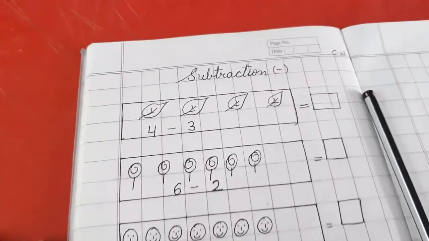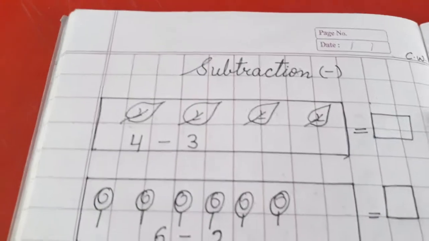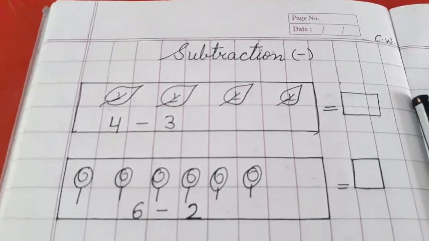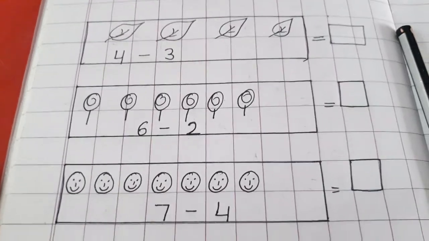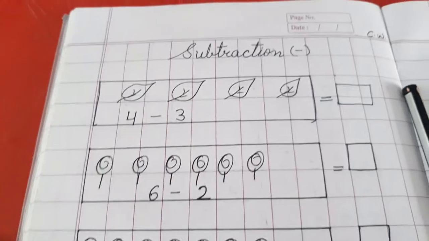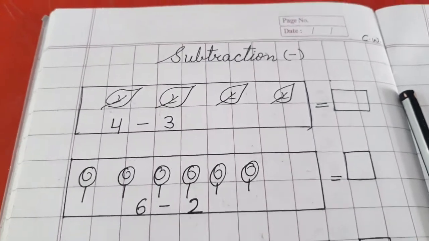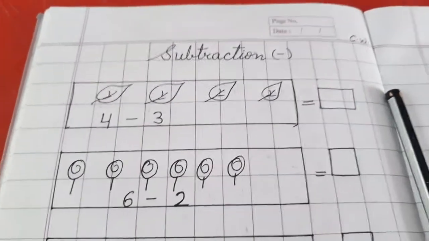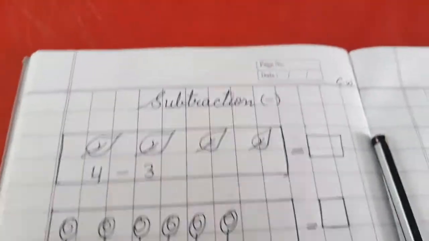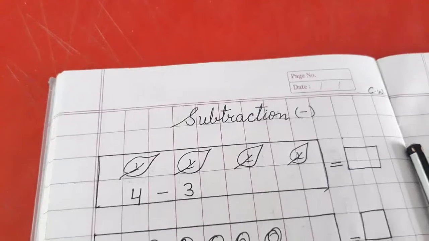So class, now see, I have drawn some pictures like this in my notebook today. Can you see? Leaves, lollipops, smiles, then we have candies. You can draw any picture, the one which was on the board, or you can take these also. Take a few sums like these and then you have to solve them. Now let us see how we are going to do that.